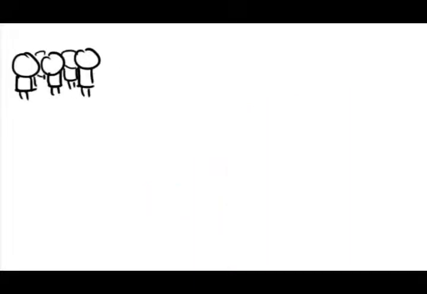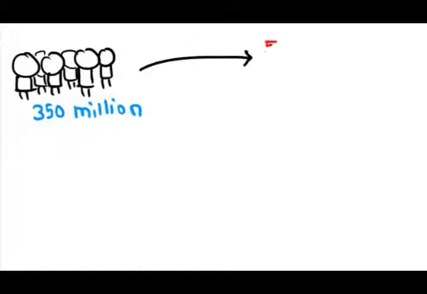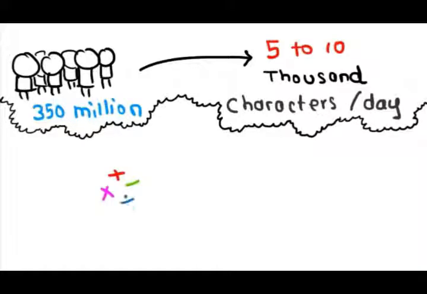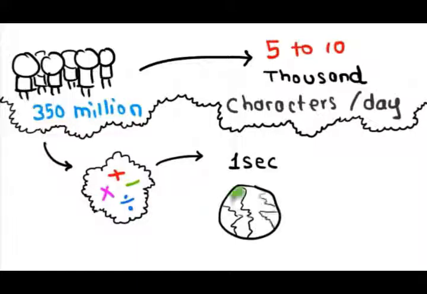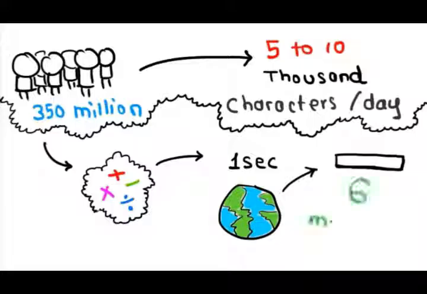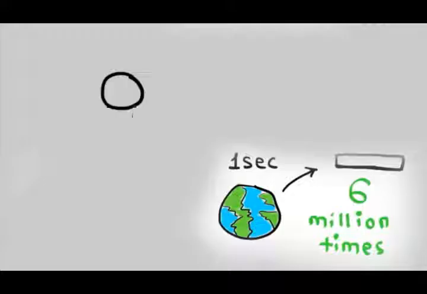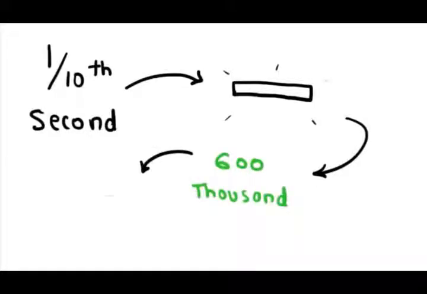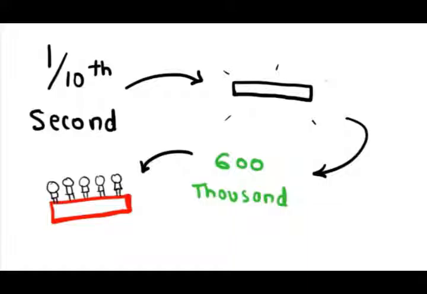If we assume that about 350 million people are typing about 5 to 10,000 characters a day on keyboards, we can do a little bit of math and determine that at any given second on earth, the spacebar is pressed 6 million times. 6 million spacebars a second. Amazing, isn't it? Since it takes about 1/10 of a second to press the spacebar, statistically there are about 600,000 people on earth who pressed the spacebar at the same time.